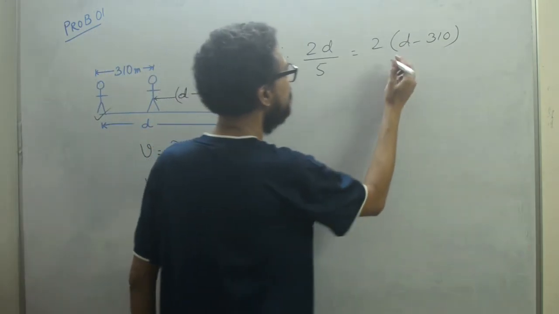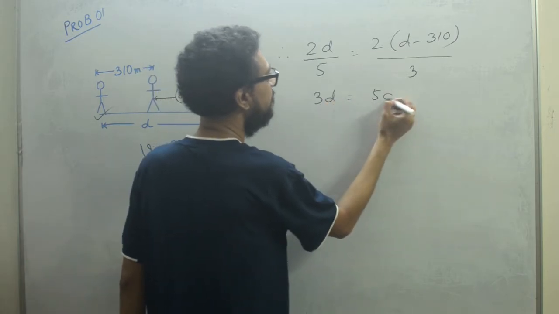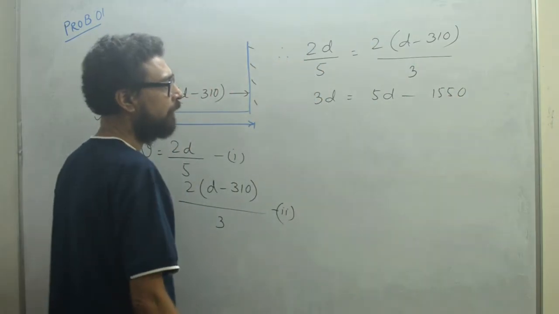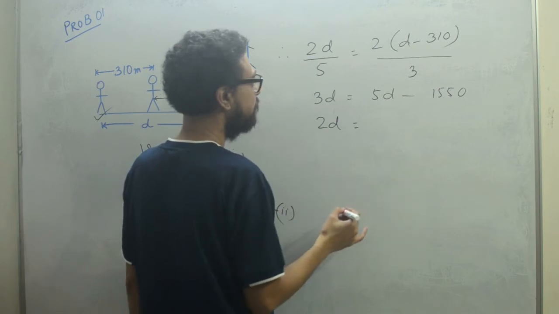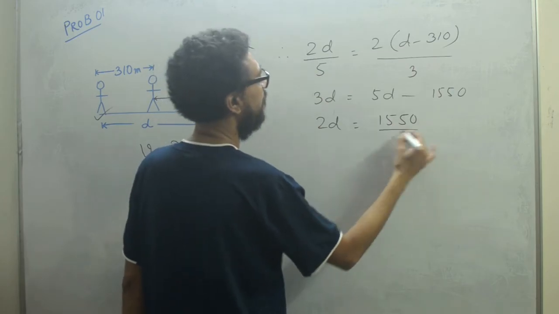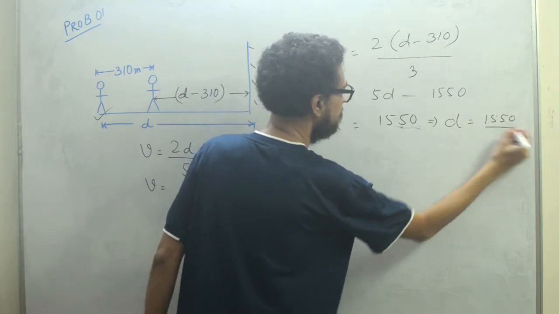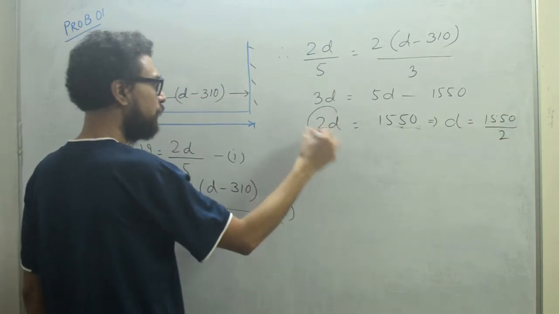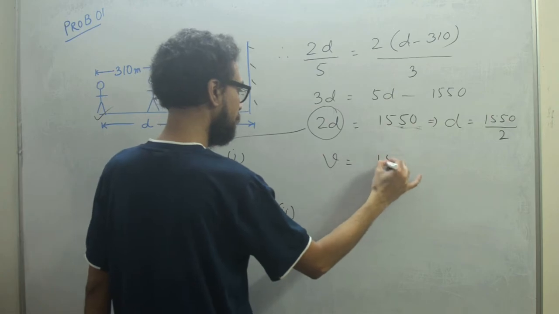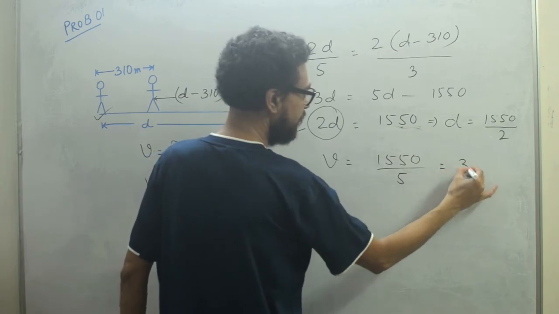Then you can calculate: 3d equals 5 into (d minus 310). So 2d is equal to 1550, if you subtract and divide. From here we can calculate the value of d, or even this 2d you can put here and calculate the speed of sound. So the velocity here: we have got the value of 2d is 1550, divided by 5.